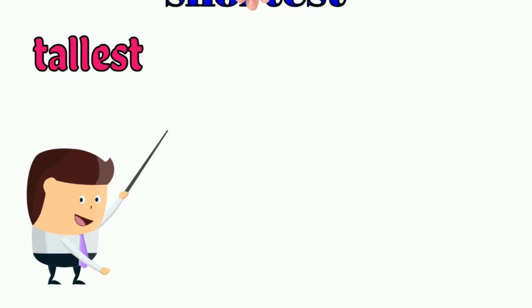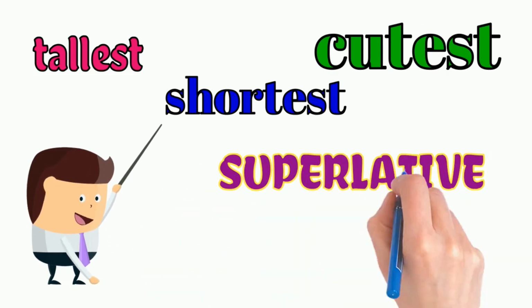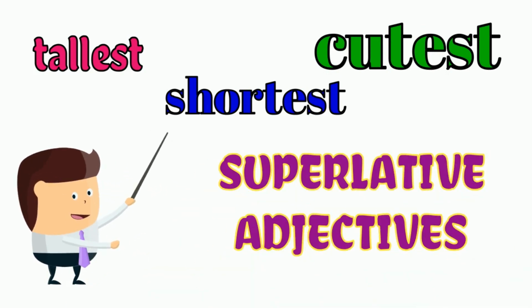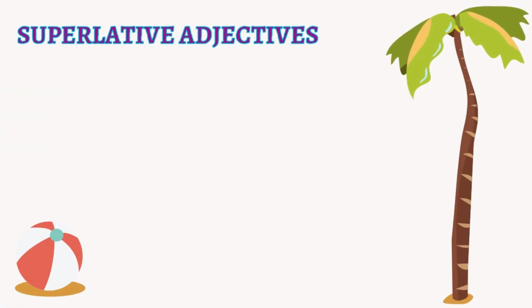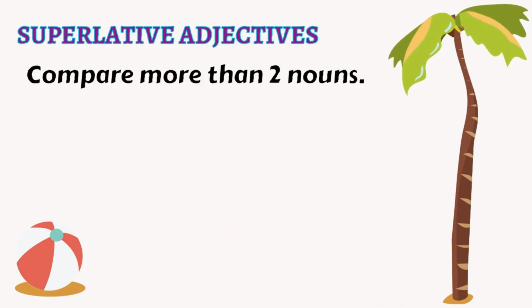So from the example, the word tallest, shortest, and cutest are some of the examples of superlative adjectives. Okay guys, jom sekarang kita nak tengok dengan lebih lanjut tentang superlative adjective. Apa yang super sangat about superlative adjective ni? Okay, first and foremost, superlative adjectives are used when you want to compare more than two nouns, which means 3, 4, 5 and so on. Digunakan bila kita nak membandingkan lebih daripada 2 nouns, okay? 3, 4, 5 dan seterusnya lah.